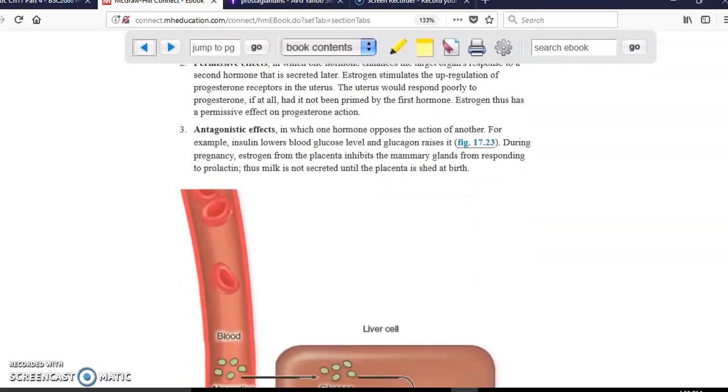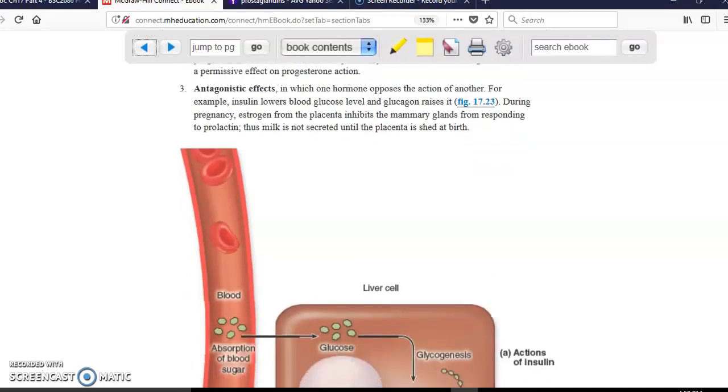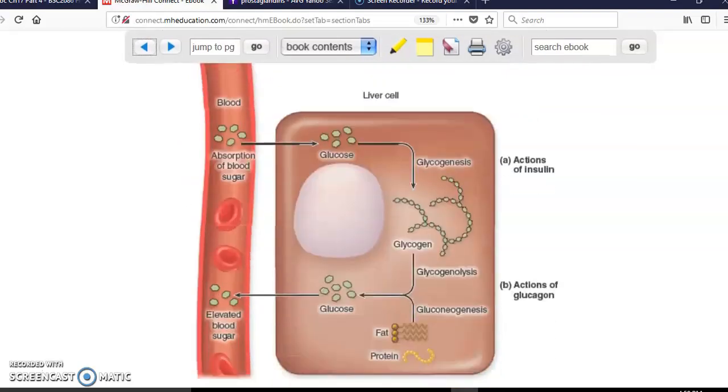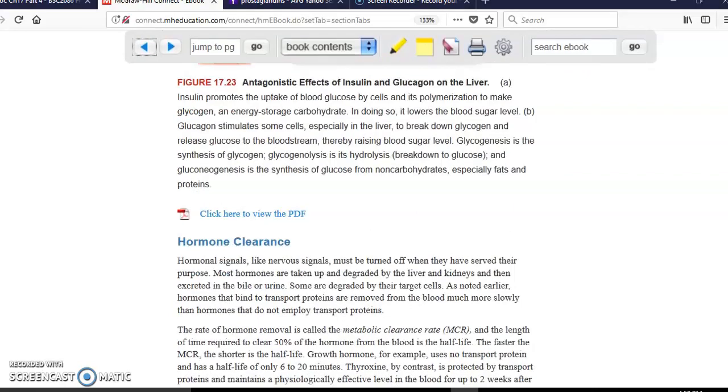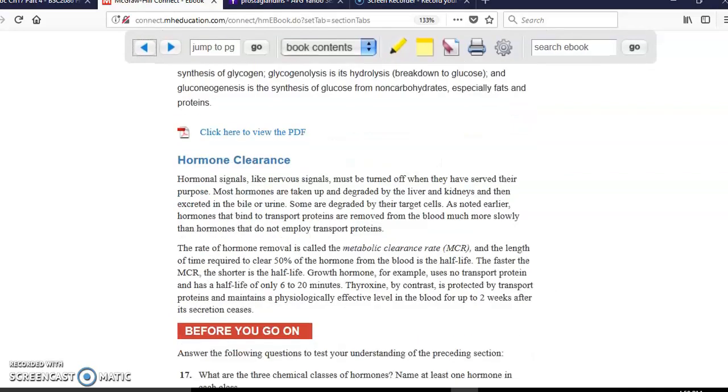Antagonistic effects, for example, insulin and glucagon. Insulin decreases the levels of glucose in blood, and glucagon increases the glucose levels in blood. So insulin decreases, glucagon increases. Hormone clearance is the ability that the body has in order to remove these hormones, and that's it.